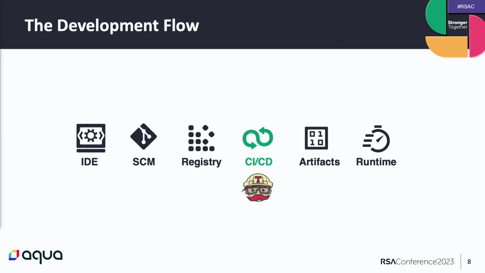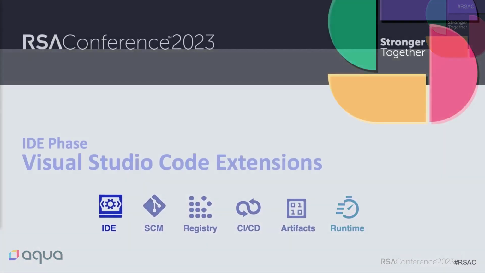Now, after we stored our code in the SCM, we take all this code, combine it with the packages from NPM, for example, from the registry phase, into the CI/CD in order to build an artifact and sometimes even deploy it. Providers here, for example, can be Travis CI, Jenkins, and GitHub Actions. Then we move on to the artifacts phase. This is just like the registry phase, depending on your point of view. Are you a consumer that consumes your dependencies, or are you a provider uploading your own package? And finally, we are in the runtime phase, where our code is being executed. We will talk today, as I said, about research we've conducted in each one of the phases, besides the runtime phase, starting with the IDE phase.